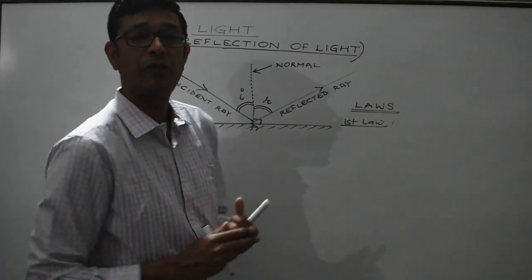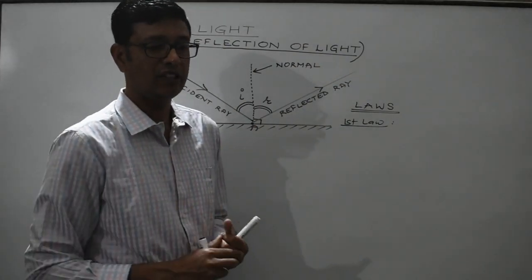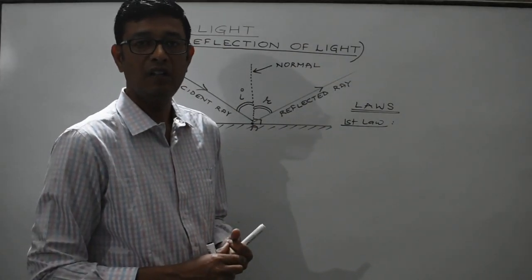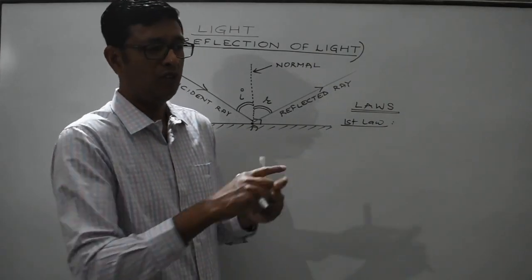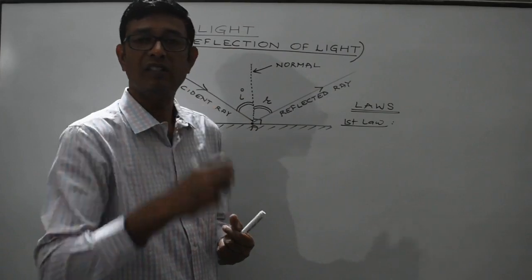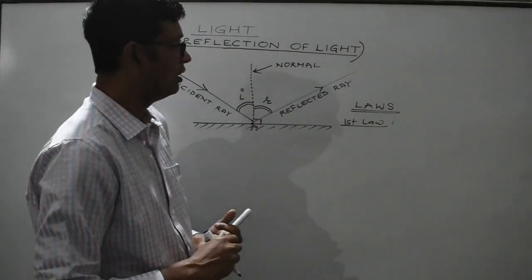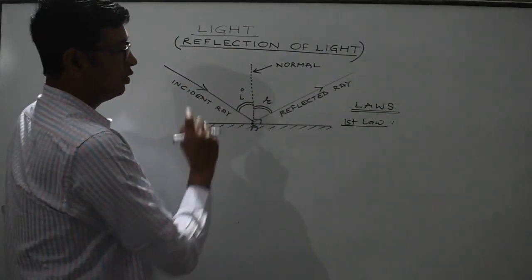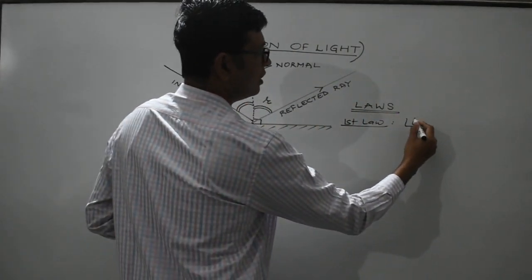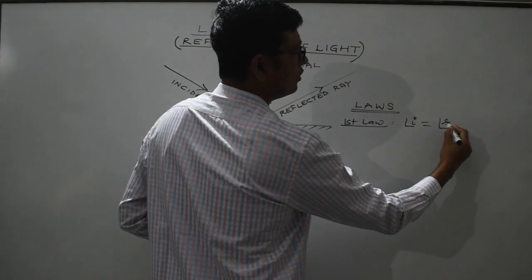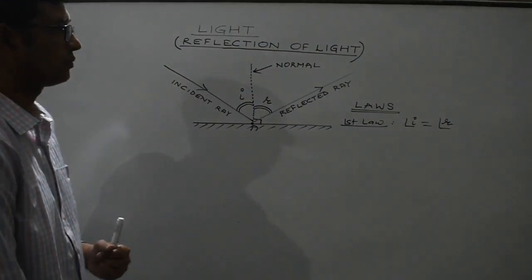It can be experimentally verified. It's actually in your experimental, practical syllabus. You can verify this with the help of a laser light, or with the help of a wooden plank along with safety pins. We will do it in the lab. But for now, the theoretical first law states that the angle of incidence is always equal to the angle of reflection.